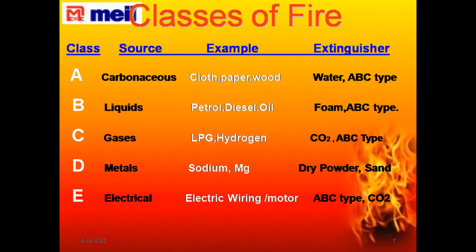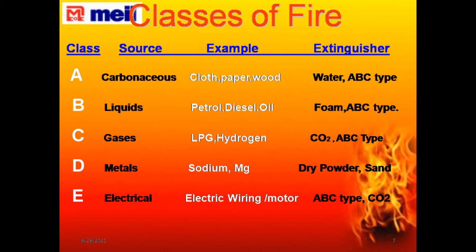For examples, for Class A fire, that is cloth, paper and wood. The fire in which gases and carbon are produced is known as Class A fire. Class B fire, the liquid fire. The best example of liquid fire is the fire in petrol, diesel and kerosene, etc. And gaseous fire, in daily life we have seen LPG, CNG, etc. The best examples of gaseous fire are LPG, CNG and hydrogen, etc.